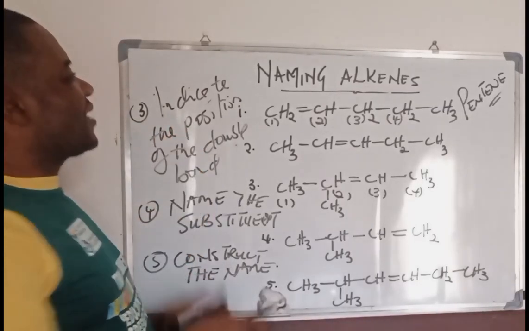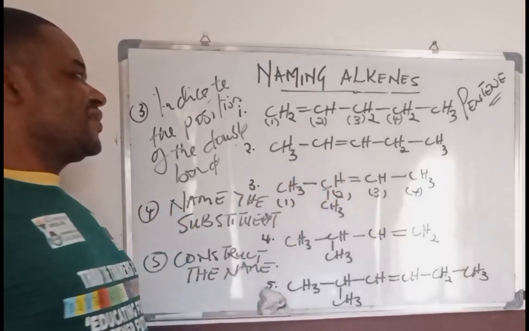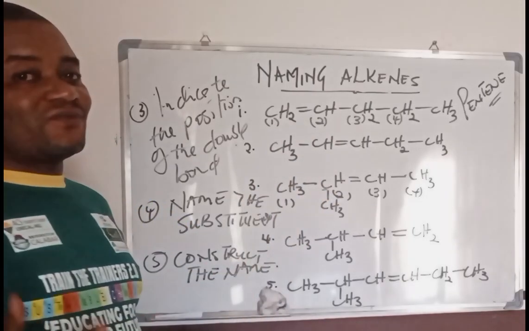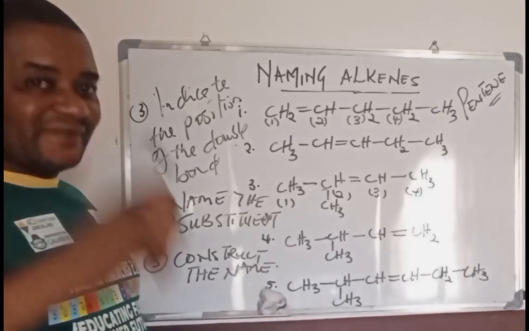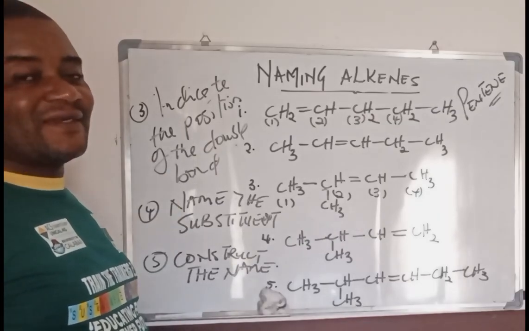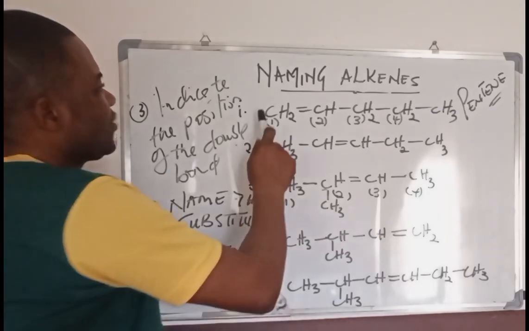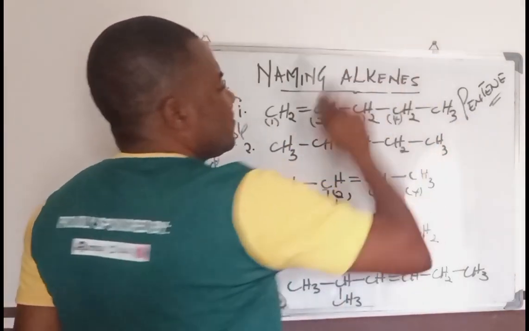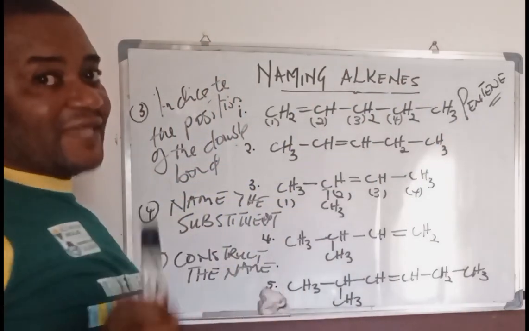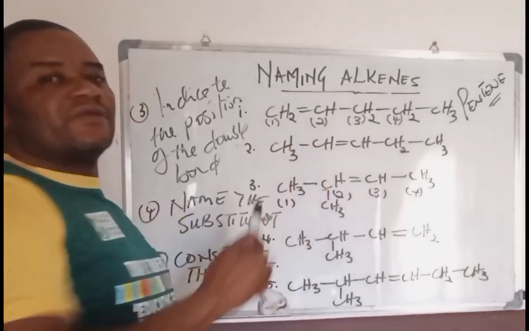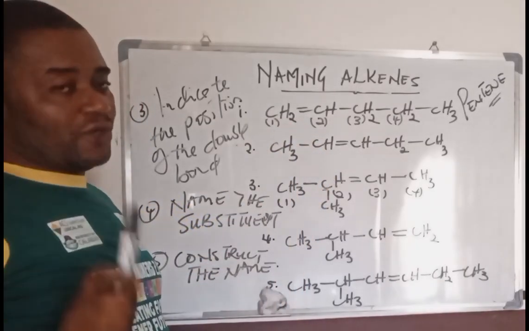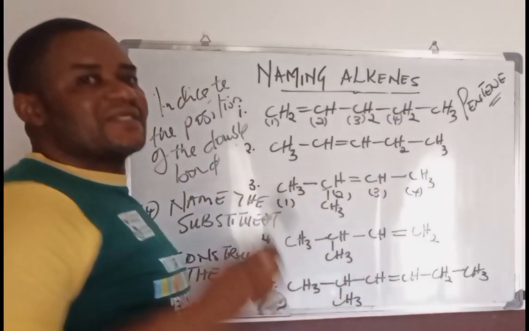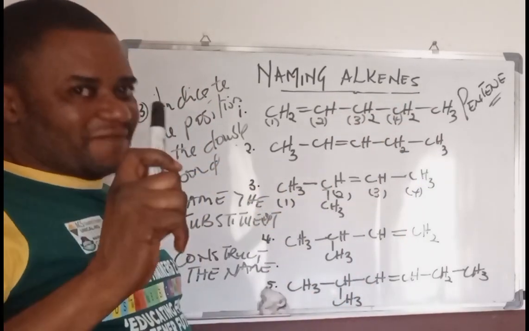Now we take a look at this. The number 1, if we follow the convention which we have said, we identify the parent chain. Now we say this is 1, 2, 3, 4, 5, and it's pentene. It's not pentane because it has a double bond. It is an unsaturated hydrocarbon. So 1, 2, 3, 4, 5 is pentene. That's the first thing.